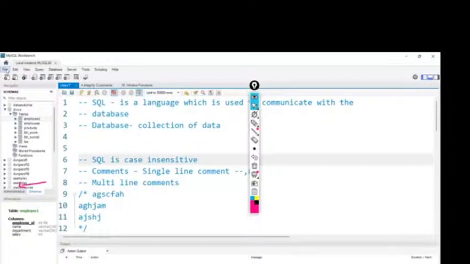Okay. So this is how we will create a database. Now to reflect this database here, to see the database name, we need to refresh. We have an icon here. I'm just refreshing. Now here we got SQL 5, right? Whatever we created just now. This is our database. Let's expand.